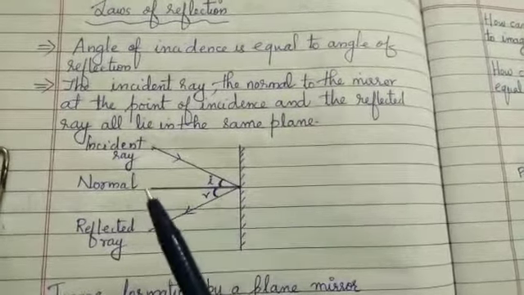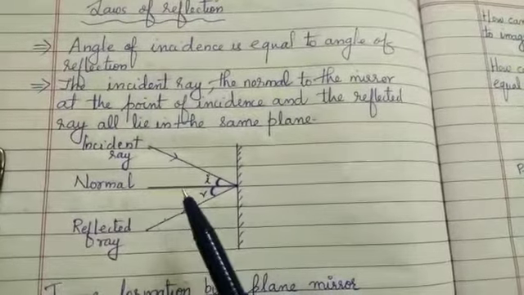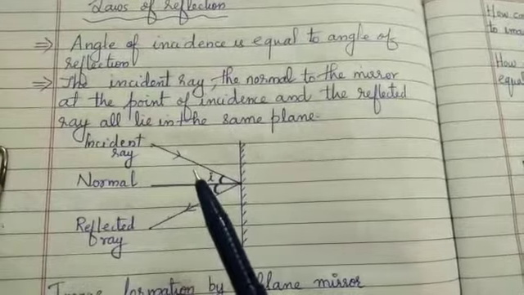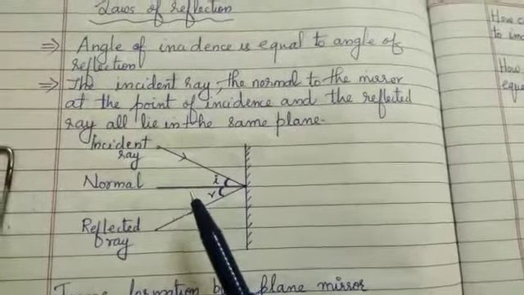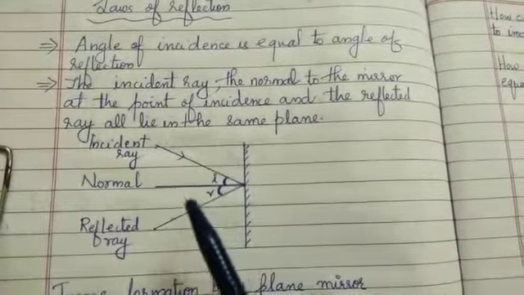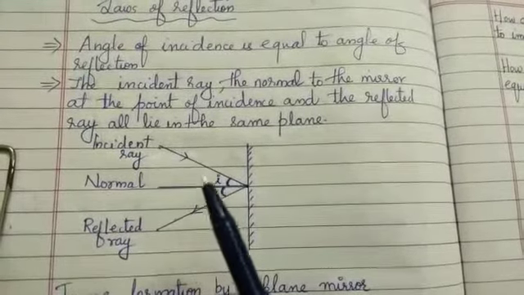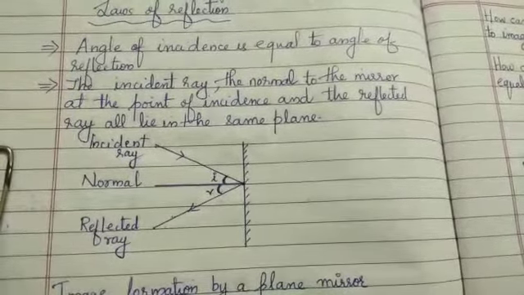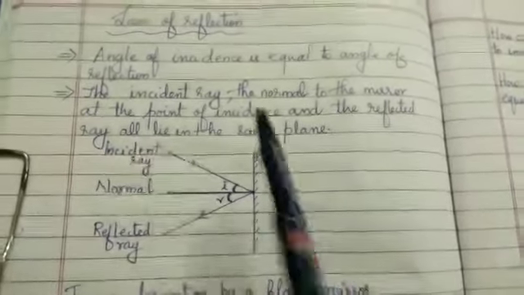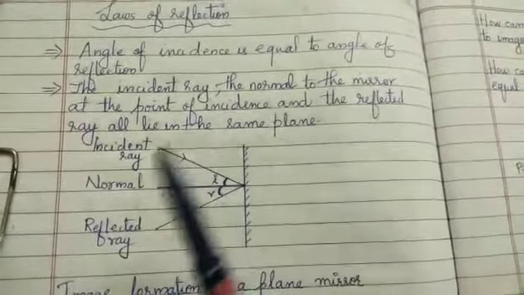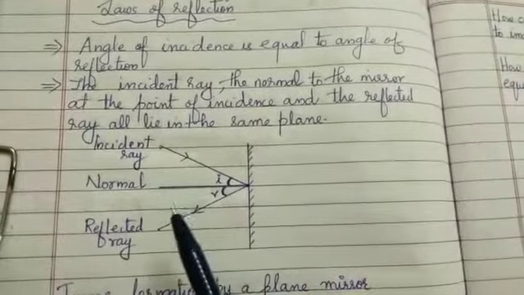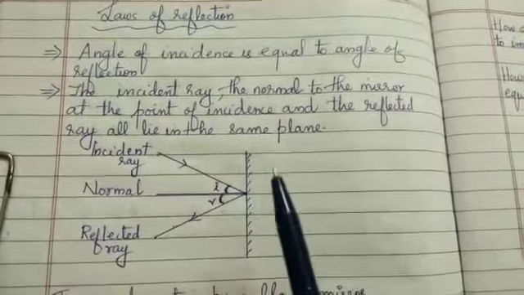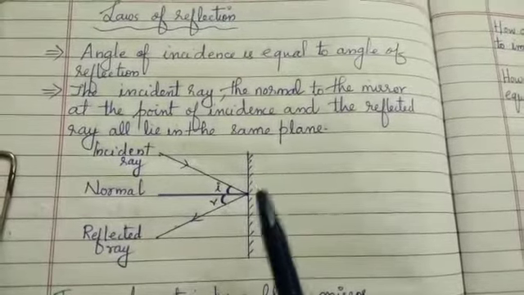So what is the meaning of same plane? Same plane means if you are drawing all these on a blackboard, then the surface of the board is the plane. If you are drawing it in a book, then the surface of the book is the plane. So these all will lie on the same plane. So incident ray, normal ray and the reflected ray all lie in the same plane, and that is the second law of reflection. So we have studied the laws of reflection.